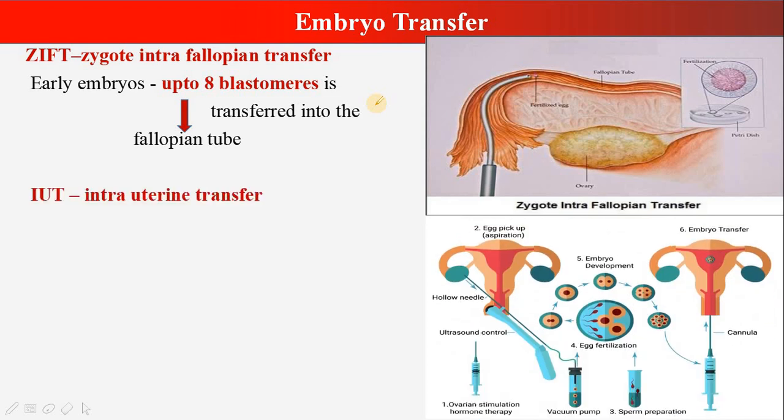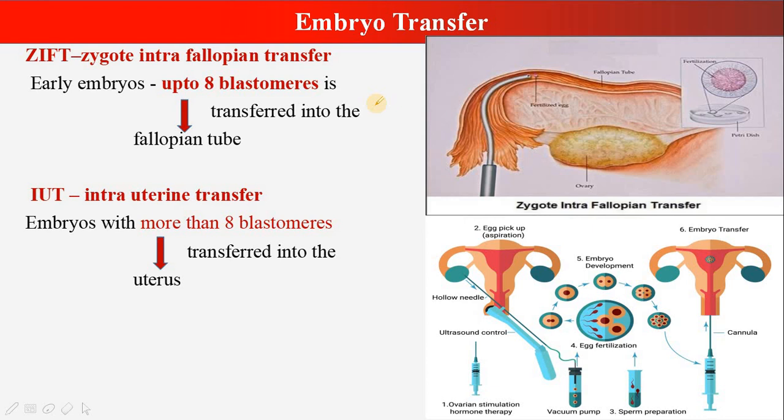Next is intrauterine transfer. That is, the embryos with more than 8 blastomeres, that is 16 and up to 32 cell stage, are transferred into the uterus. So this is called intrauterine transfer. Here you can see more than 8 cell stage. This is 16 cell stage. You can see through the cannula it is directly inserted into the uterus, and then it grows to 32 cell stage and gets implanted here in the wall of the uterus. Even a 32 cell stage blastocyst can also be transferred.